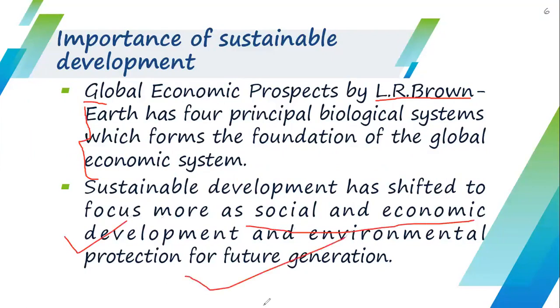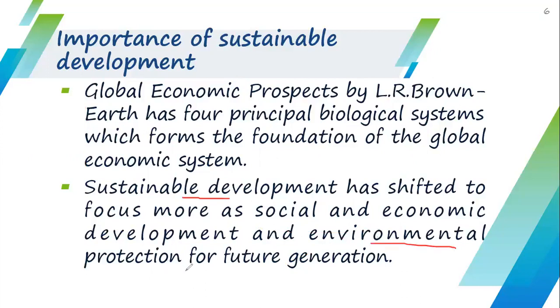Means we are doing development in order to get social and economic development, but sustainable development says that we should focus more on environmental protection for the future generation. We have to use the natural resources in such a way that we can meet our needs and also save the natural resources for the future generation. So these few lines are the gist of the term sustainable development.